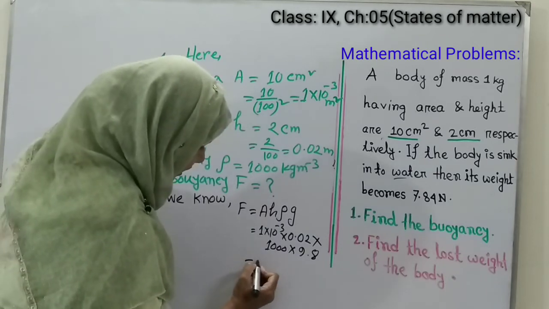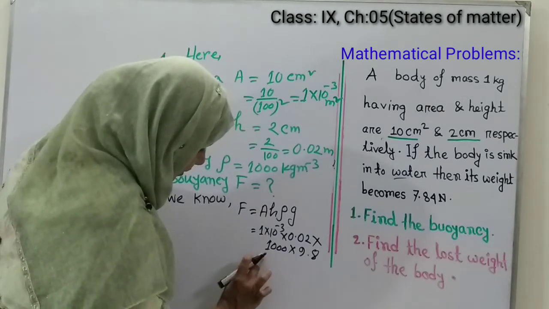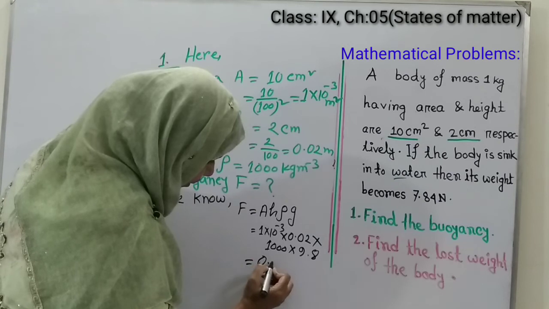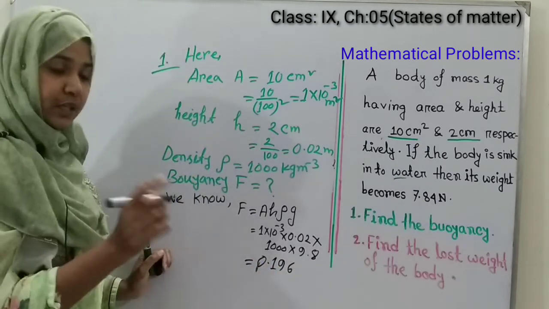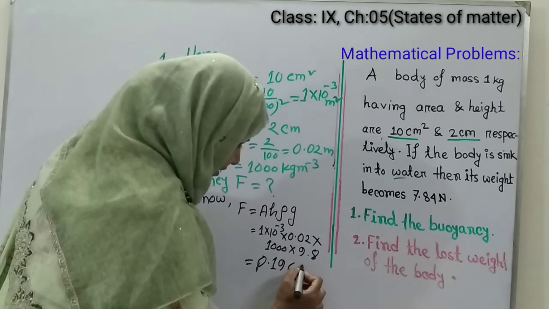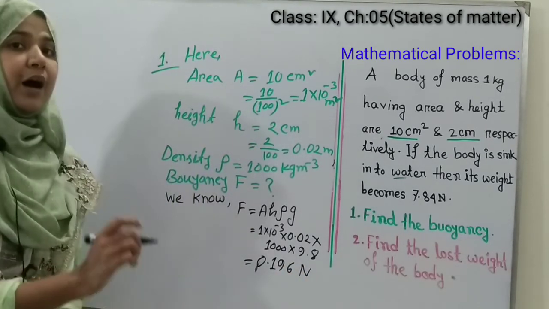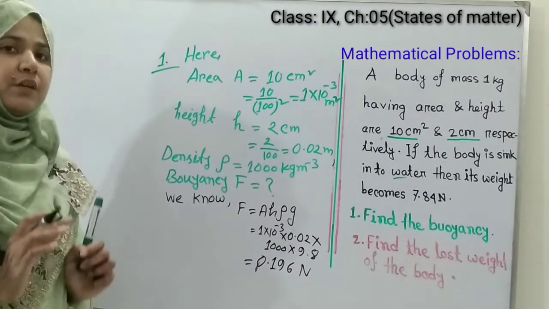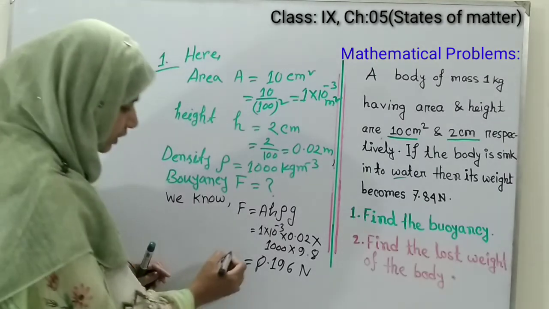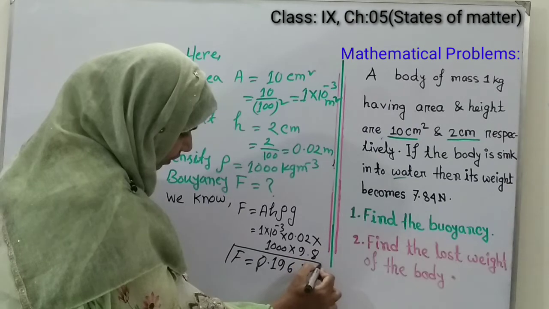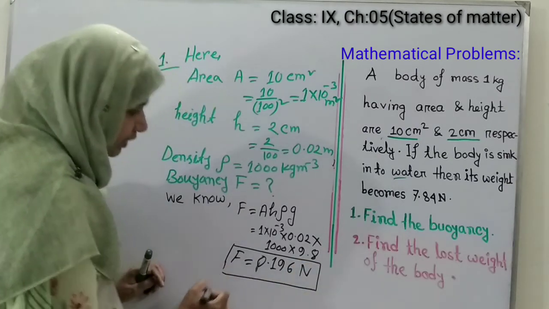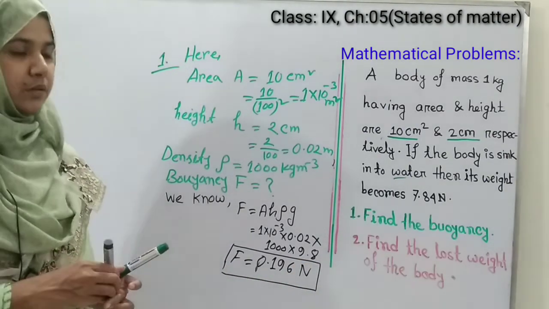By calculating it, you will get the answer is 0.196, and the unit of buoyancy is Newton, because it's an upward or resultant force, and we know that the unit of force is Newton. That's why the unit of buoyancy will also be Newton.